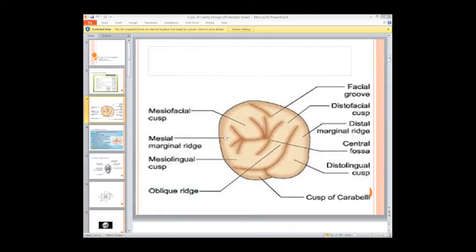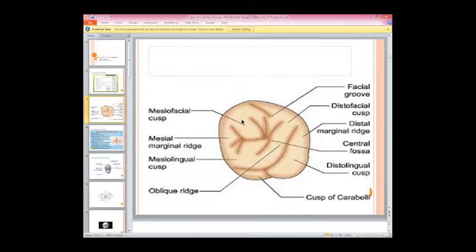As you can see on a phantom of a tooth, you can appreciate these marginal ridges. They are only labeled according to the location. Since this is the mesial side and it is present on the margin of the tooth, it has the mesial marginal ridge. Then we have the distal marginal ridge.